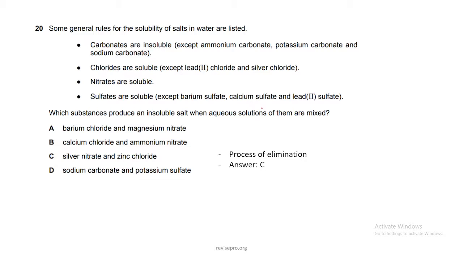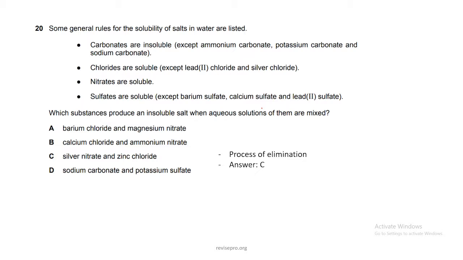Question 20. Some general rules for solubility of salts in water are listed. Carbonates are insoluble except ammonium carbonate, potassium carbonate, and sodium carbonate. Chlorides are soluble except lead chloride and silver chloride. Nitrates are soluble. Sulfates are soluble except barium sulfate, calcium sulfate, and lead(II) sulfate. Which substances produce an insoluble salt when aqueous solutions of them are mixed?